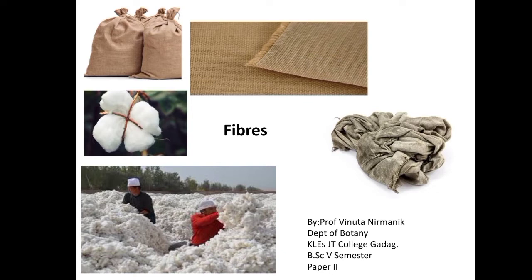The bast fibers are the phloem fibers or skin fibers. These bast fibers are collected from the phloem, that is the inner bark, sometimes also known as the skin, and the bast surrounds the stem of certain dicotyledon plants. It supports the conductive cells of the phloem and provides strength to the stem.